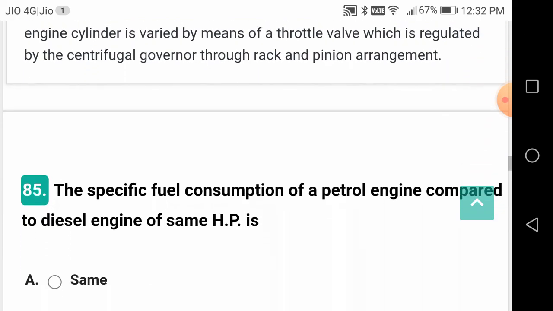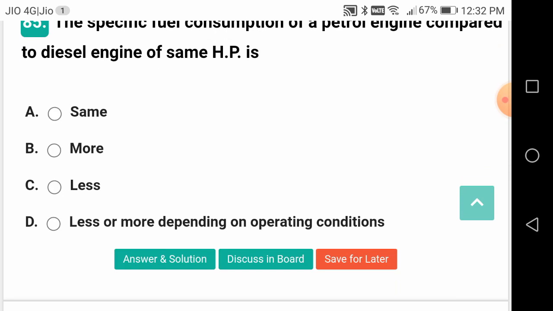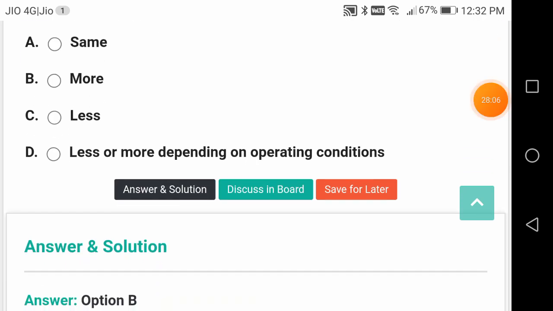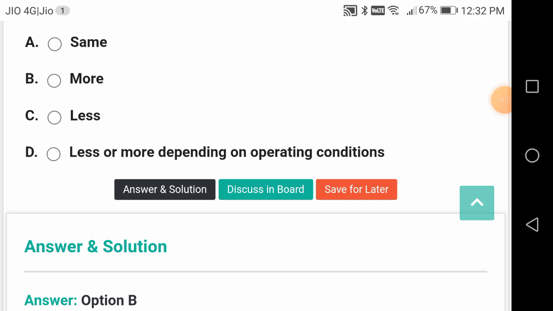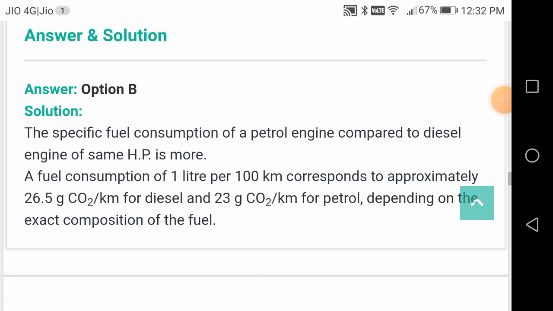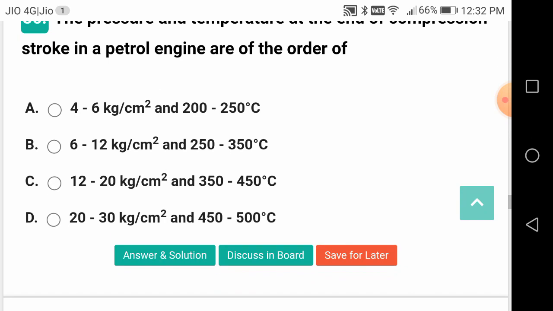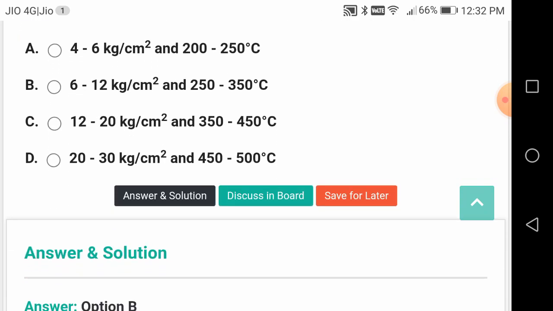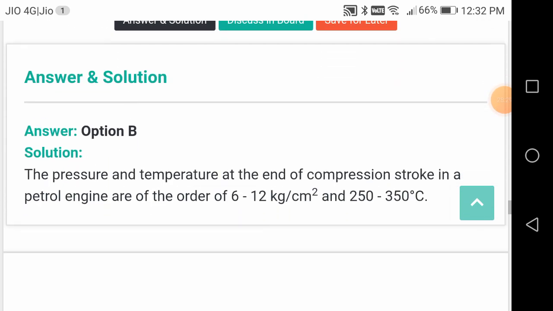So remember them. The specific fuel consumption of a petrol engine compared to diesel engine of same HP is more. Petrol engine consumes more fuel compared to the diesel engine. The pressure and temperature at the end of compression stroke in a petrol engine are of the order of, remember these values, friends, 6 to 12 kg per centimeter square or bar and 250 to 350 degrees centigrade. Remember these values without fail.